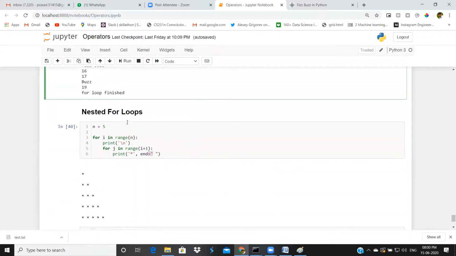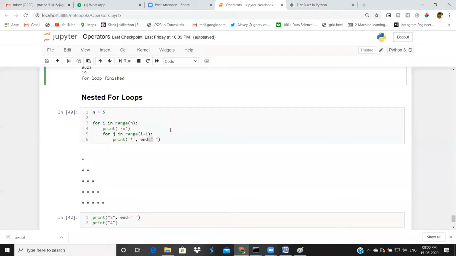After that, we came to nested for loops, a for inside a for loop. Here you may feel it's a little bit tricky why we are taking a for loop inside a for loop. Here we have two tasks. One will take care of the number of lines, and one will take care of the number of stars in that line. For that reason, we have taken two for loops here.